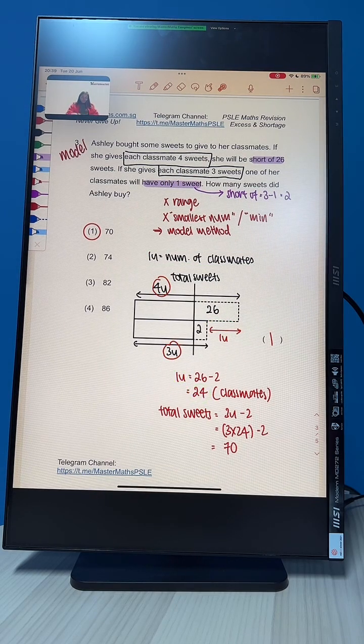Since I want the total sweets, which is how much she has, these are all what she is short of. So we will take 24 times 3, find 3 units, then subtract away 2. Or we can also take 24 times 4, subtract away 26. Okay?